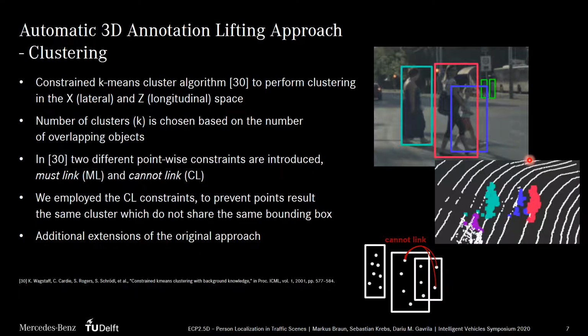As point assignments are exclusive, meaning a point can be assigned to at most one object, we merge the point sets of overlapping person annotations to perform the clustering jointly. Hereby we set the hyperparameter k, the number of clusters, to the number of persons. In their work, Wagstaff et al. introduced two different constraints to the algorithm. We use the cannot-link point pairs to integrate the information from the LiDAR points projected into the image. Only points sharing the same objects in the image space can be assigned to the same cluster. Lastly, we also introduced several extensions to the algorithm, namely a refined cluster initialization strategy, the creation of additional clusters during a warm-up phase, and the use of an outlier class.